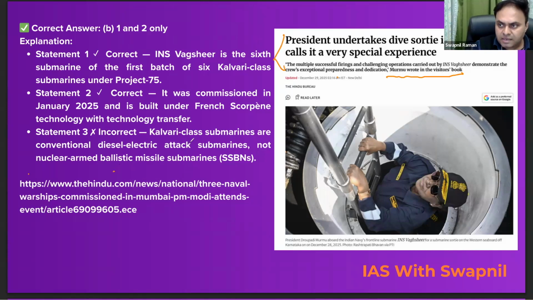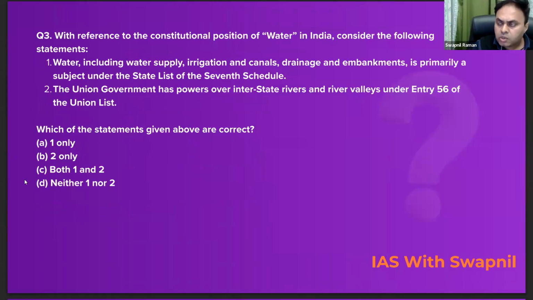So I hope you guys understood that Kalvari class submarines are conventional diesel-electric attack submarines and not nuclear-armed ballistic missile submarines. So now let's move on to the next question. With reference to the constitutional position of water in India, consider the following statements. The first statement says water, including water supply, irrigation, canals, drainage, and embankments, is primarily a subject under the State List of the 7th Schedule. Absolutely correct.